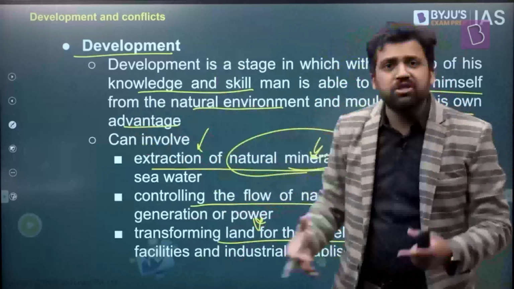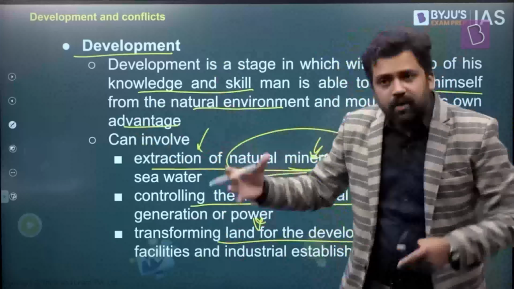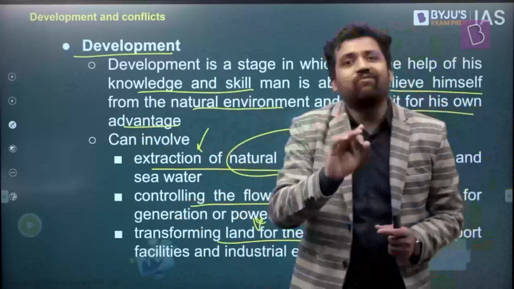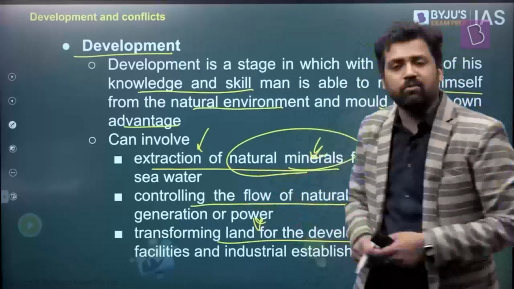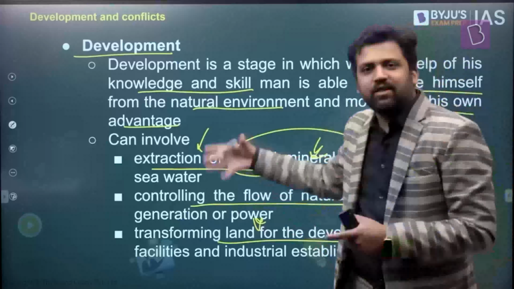If you want to have energy, another option is to set up different thermal power plants. So here again, the land use will be changed. If you want to create more jobs, again, you have to create factories. You have to create other kinds of setups. For that also, you will need land. So for development, you have to extract different kinds of natural minerals. You have to control the flow of water. You have to transform land. So without all these things, development is difficult.